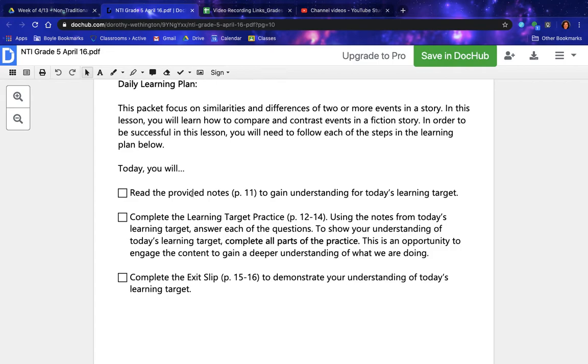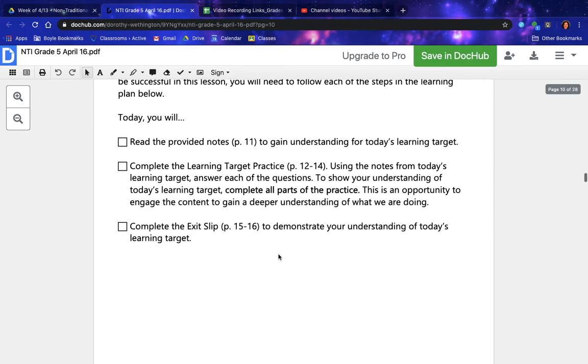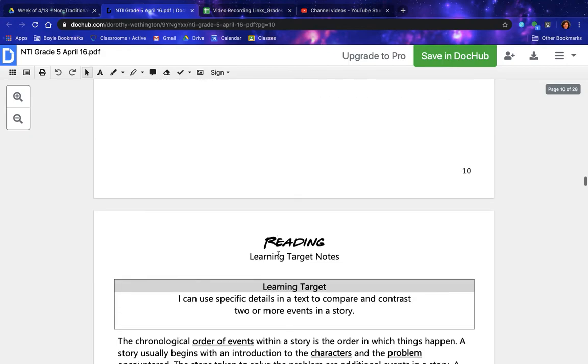Today you will read the provided notes, page 11, to gain understanding for today's learning target. Complete the learning target practice, page 12 through 14. Using the notes from today's learning target, answer each of the questions. To show your understanding of today's learning target, complete all parts of the practice. This is an opportunity to engage the content to gain a deeper understanding of what we are doing. Complete the exit slip, page 15 through 16, to demonstrate your understanding of today's learning target.